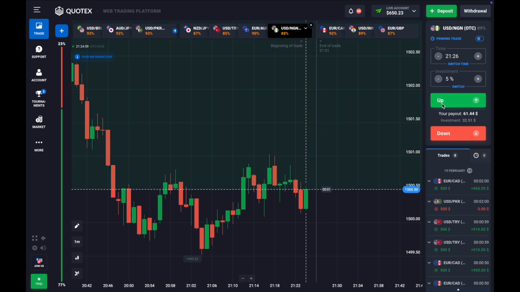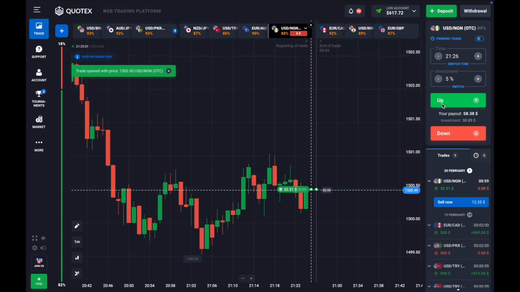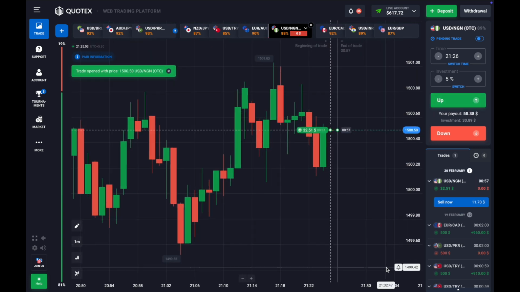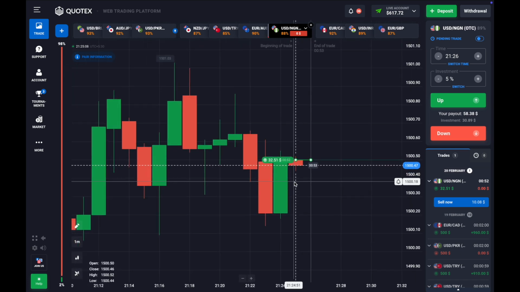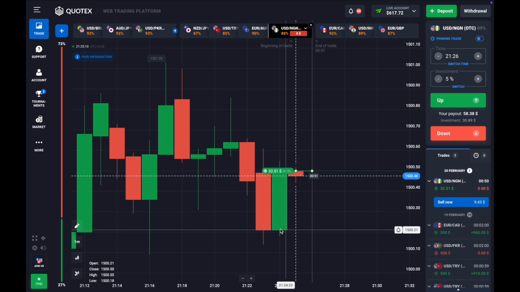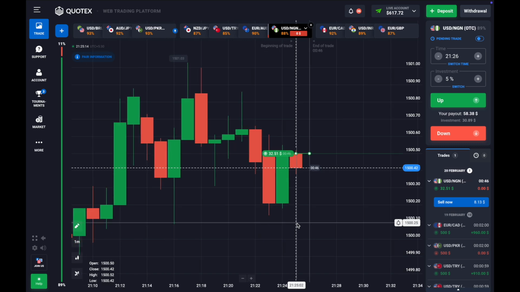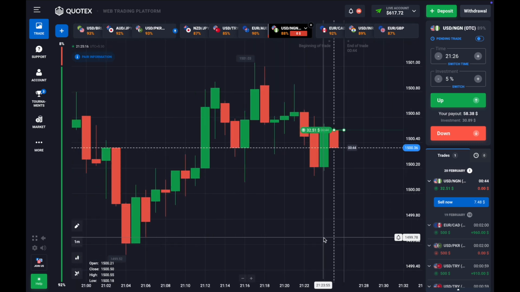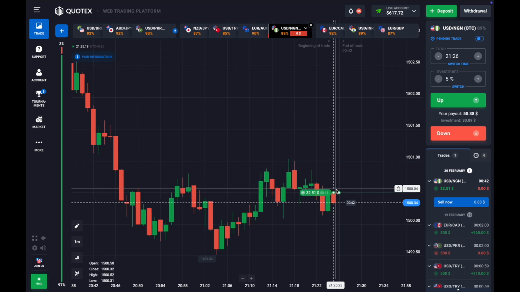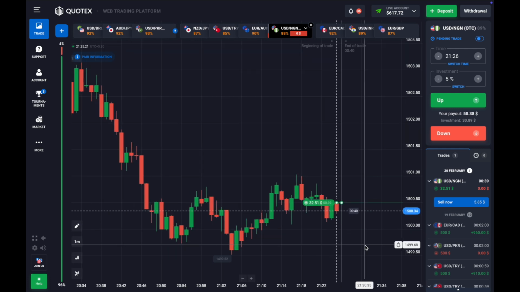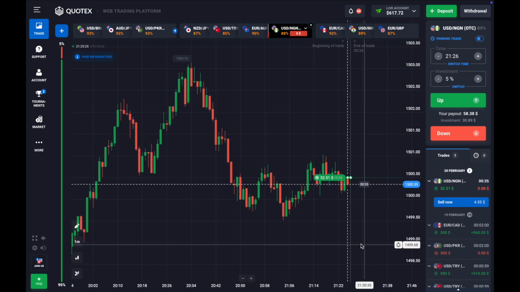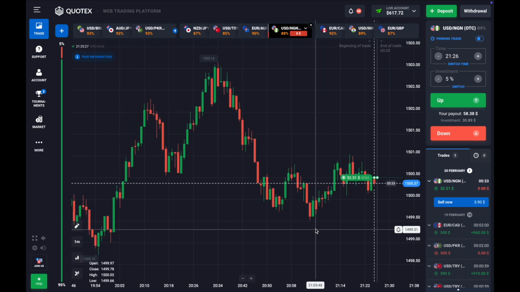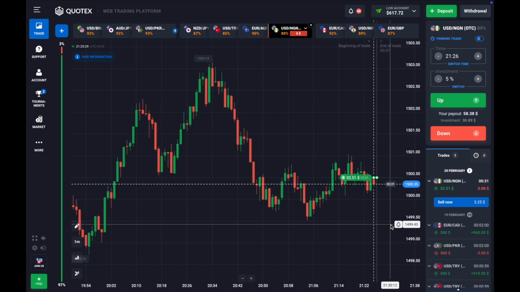Here I can see that the market is trying to go up, because the market is currently forming higher highs and lower lows, not lower lows, lower highs. Here there's a big bullish candle which has a very small lower wick, and compared to the lower wick it has a longer upper wick. Now I think the market is trying to trick me, making me think that the market is going to go down. So the OTC market does this.